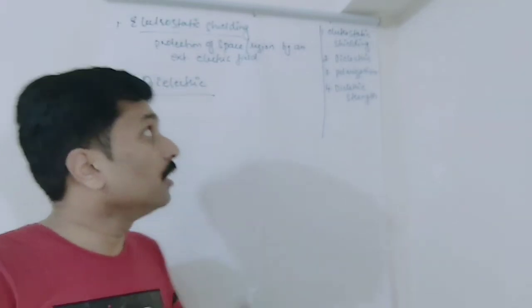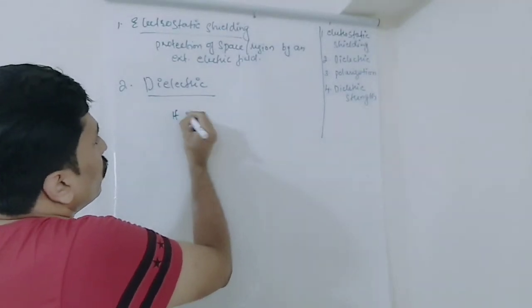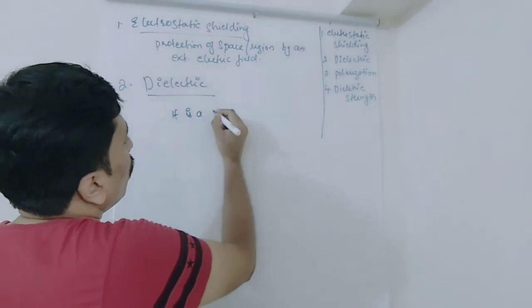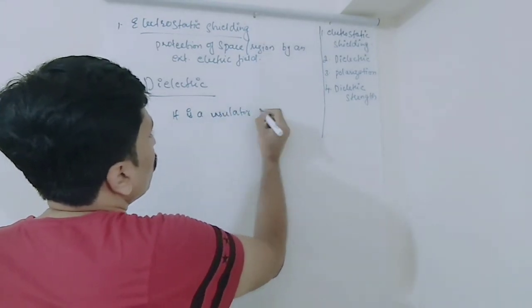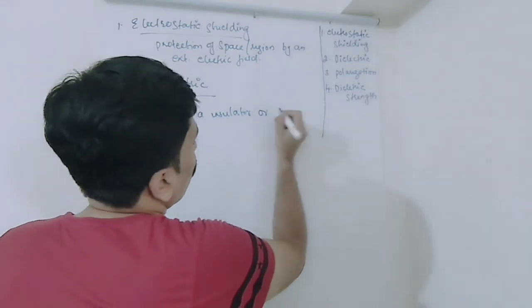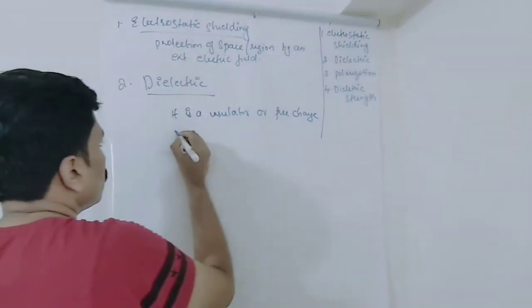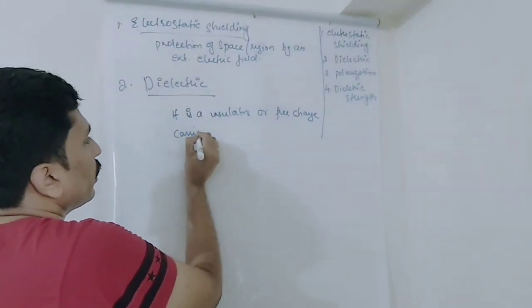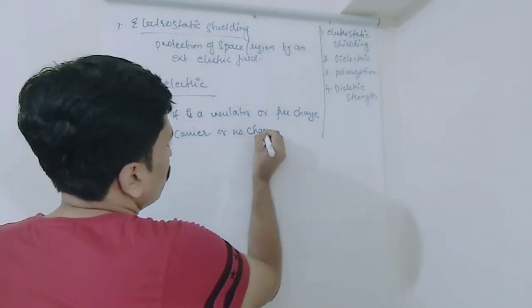A dielectric is an insulator or a free charge carrier, or you can say no charge.